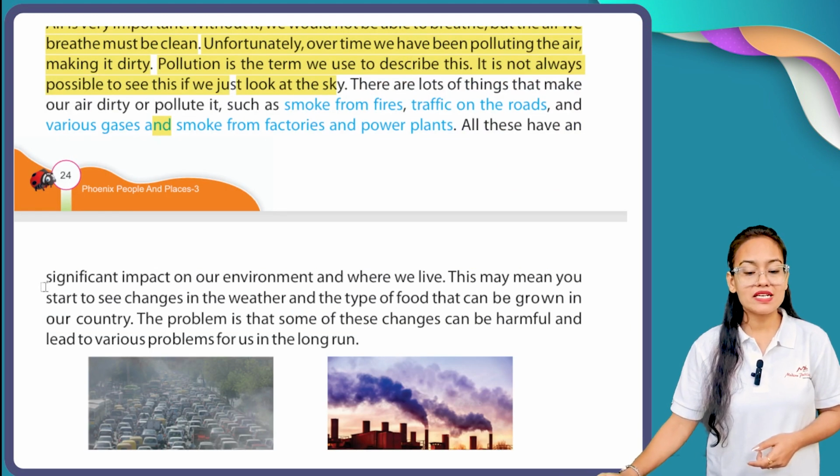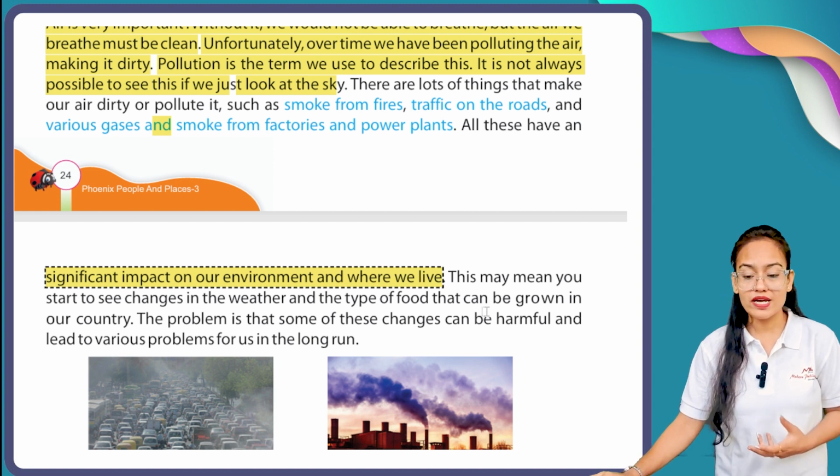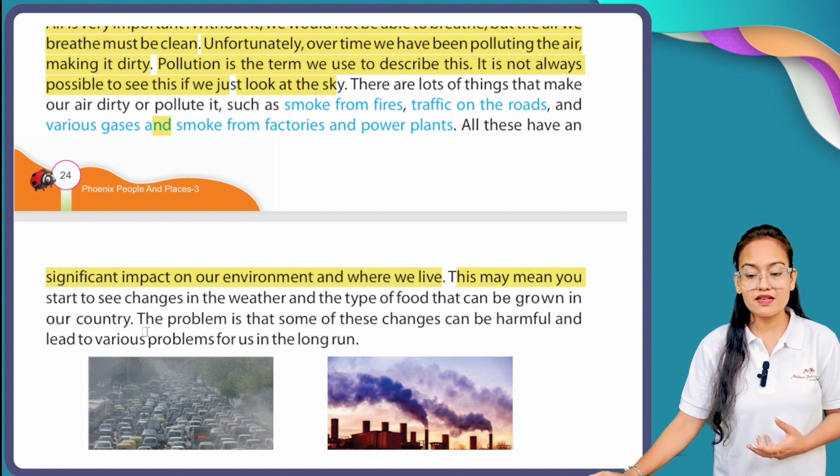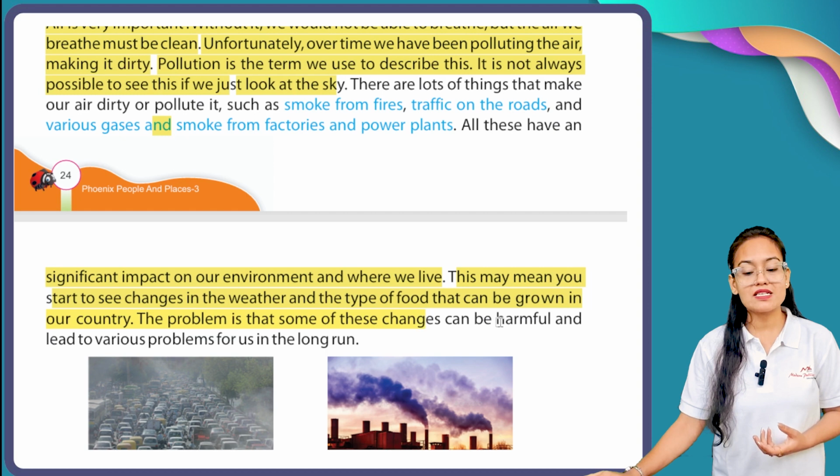All these have a significant impact on our environment and where we live. This may mean you start to see changes in the weather and the type of food that we can grow in our country. The problem is that some of these changes can be harmful and lead to various problems for us in the long run.